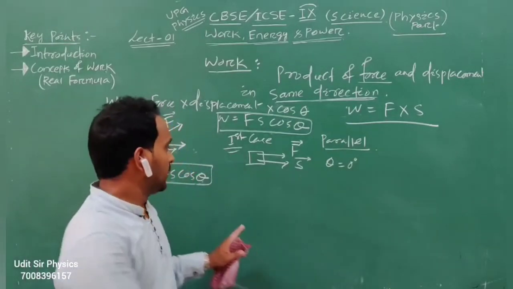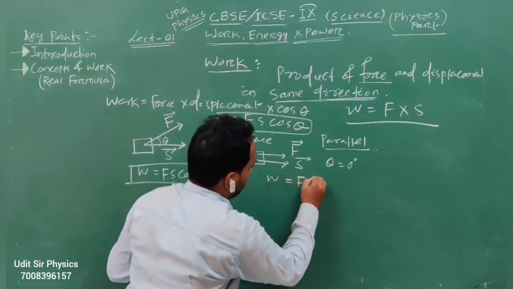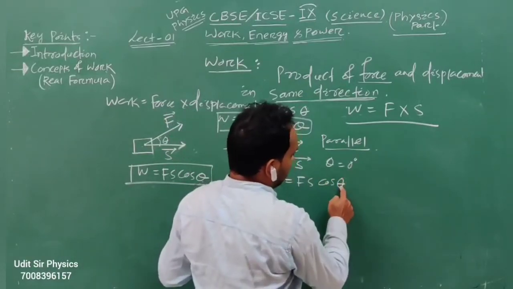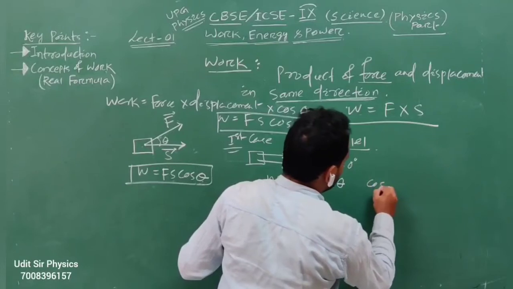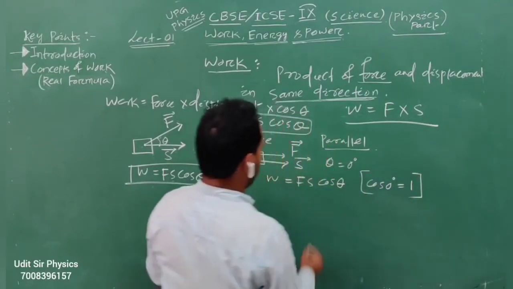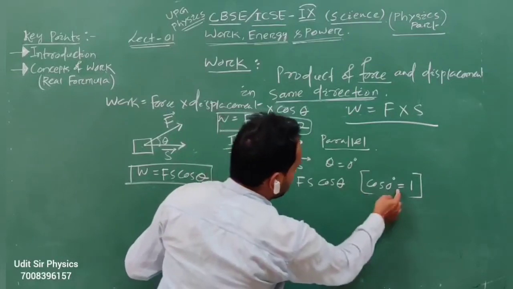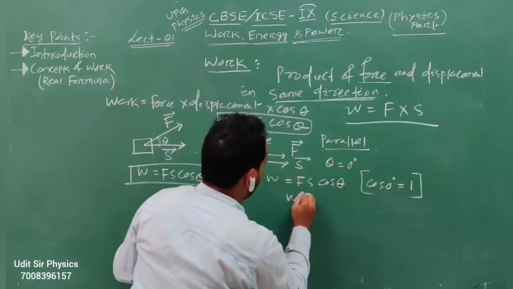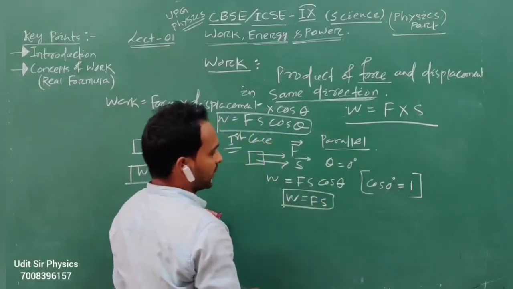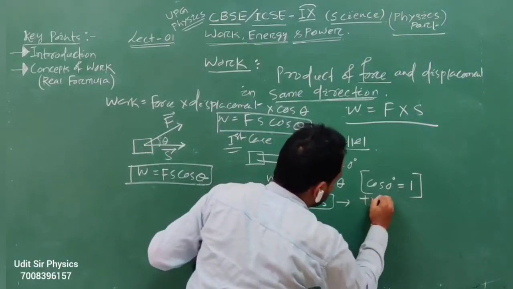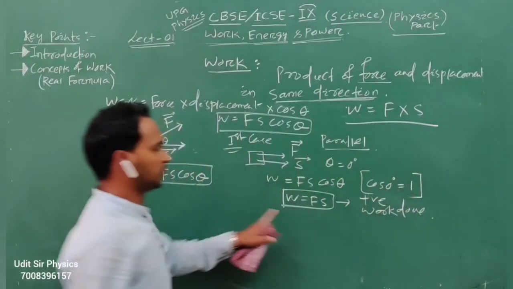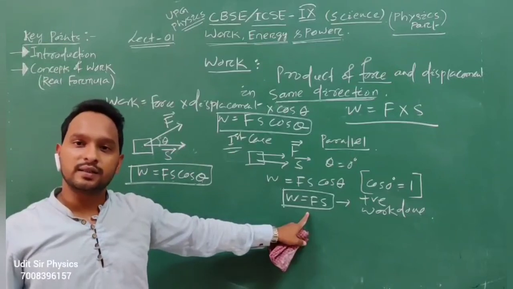So W equal to Fs cos theta, and theta is 0 degree, then cos 0 equal to 1. Then W equal to F into S. Okay, that means it is positive work done. W equal to F into S.